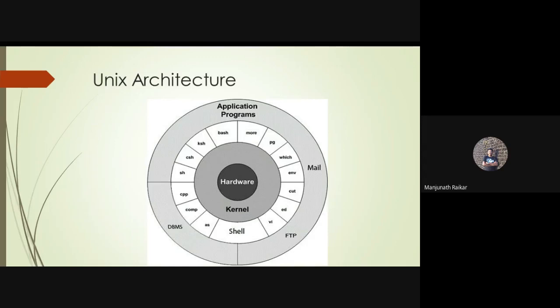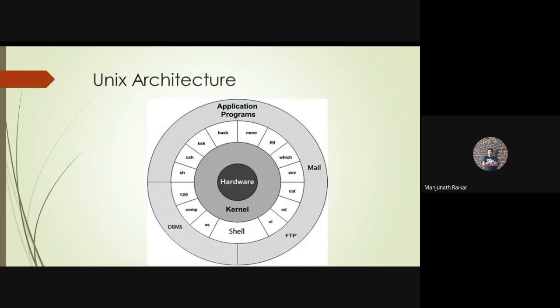And this is actually the Unix architecture. So this diagram is very important. Normally the question will come like this: what is Unix? Explain Unix architecture with a neat diagram. Clear? So for that particular question, we have to draw this diagram. This is the actual Unix architecture diagram. It contains 4 layers: hardware, kernel, shell, and application program. Hardware is nothing but the things related to the hardware, and kernel is nothing but the core of the operating system.